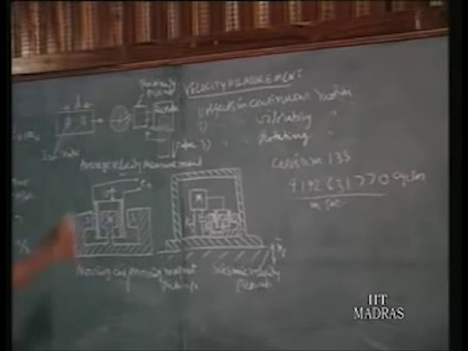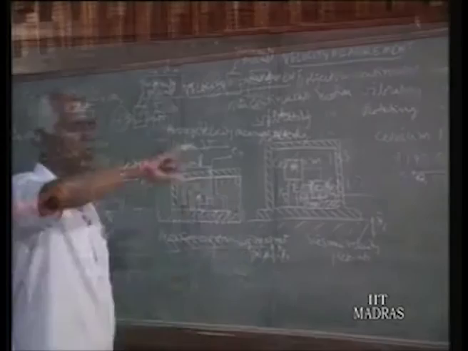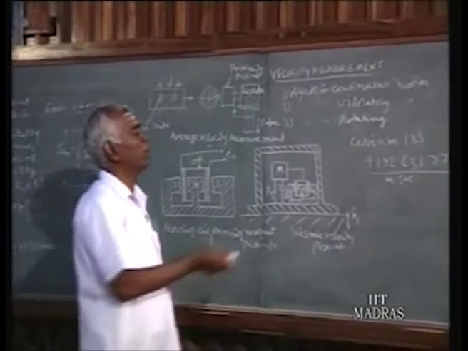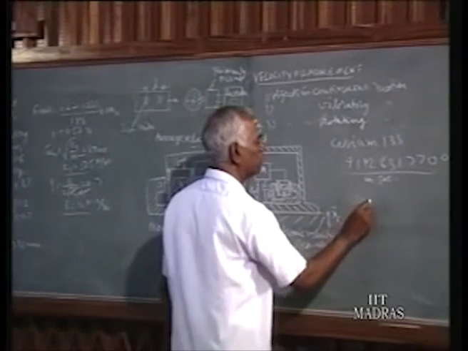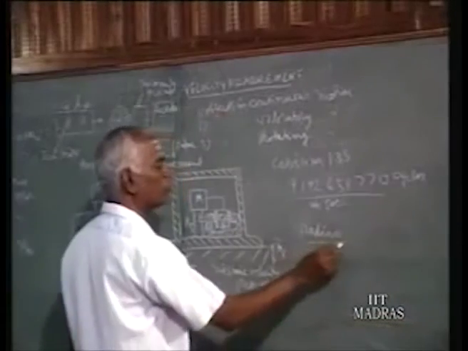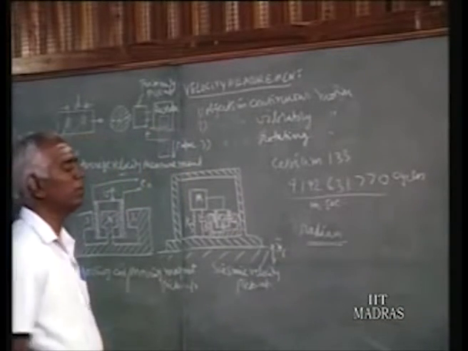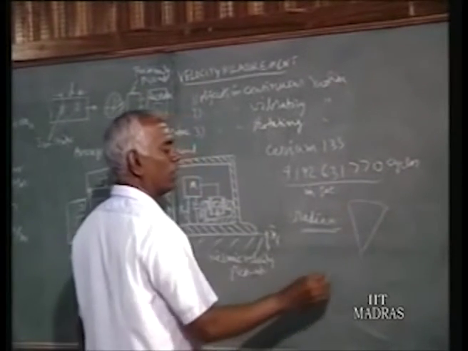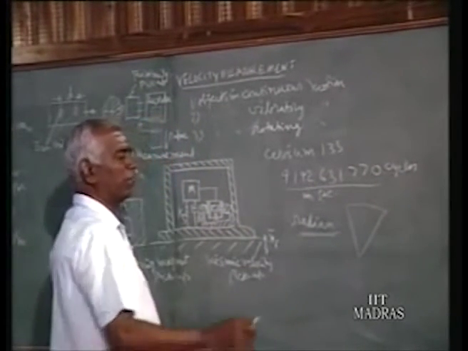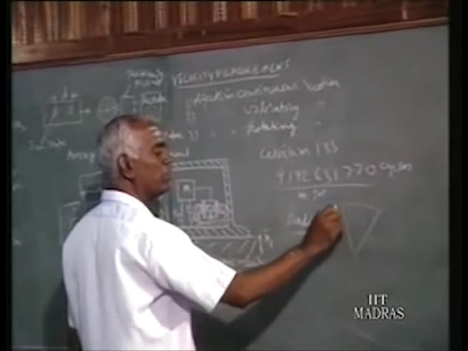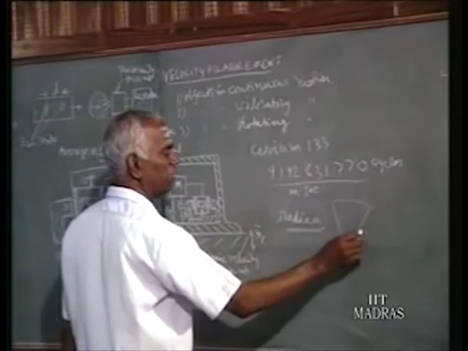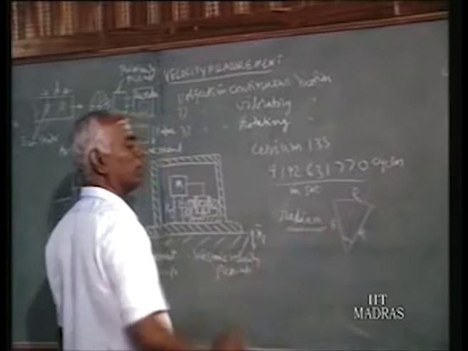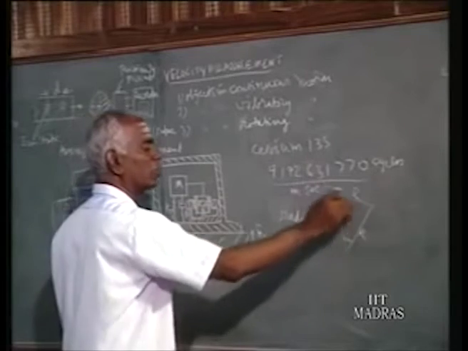What is rotary motion? Rotary motion is angle. So many angles make so many rotations. Now angle again has a unit, the radian. Radian is not an independent quantity, but a derived unit. A radian is the angle subtended by an arc equal in length to the radius. This is the radius and this also should be the radius, whatever is subtended. So you find it is all length units.